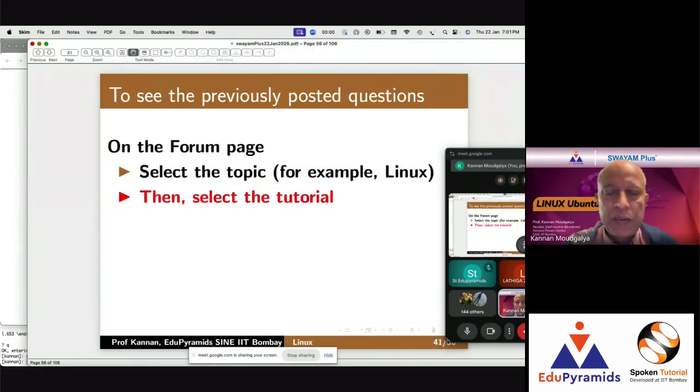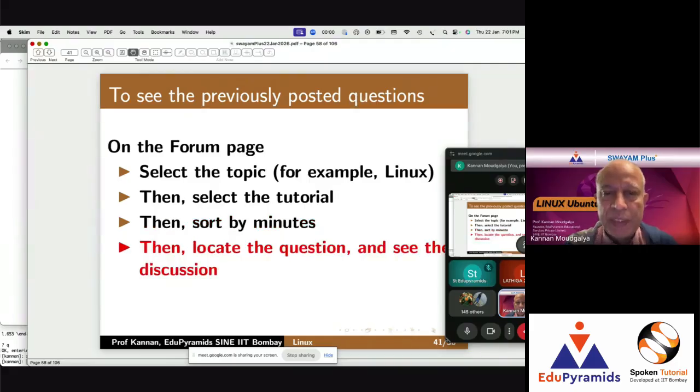Then select the tutorial, then sort by minutes, then locate the question and see the description. Don't sort by seconds. Sorting should not be done because we are not sorting within minutes. So it will sort generally and that is not helpful. Sorting by minutes is good enough. You will be able to locate it easily.